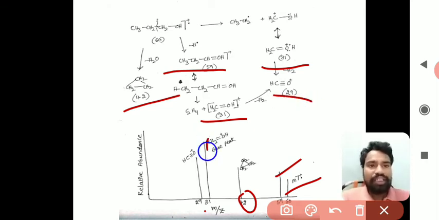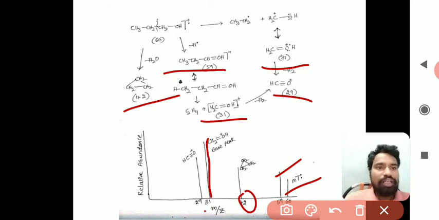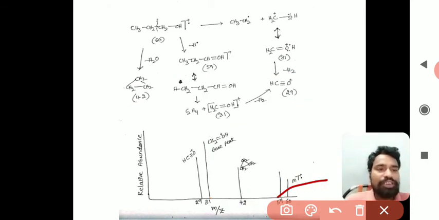The peak at 31 is very high because the stability of CH2=OH+ is high, so the peak at 31 is the base peak, right? At 60 is the molecular ion peak, and at 31 is the base peak, which corresponds to the CH2=OH+ cation. So this is the mass spectrum of 1-propanol.